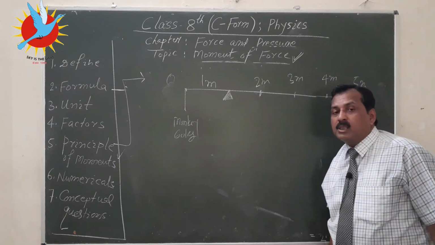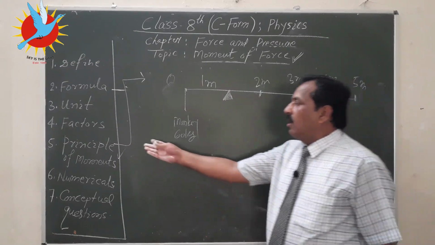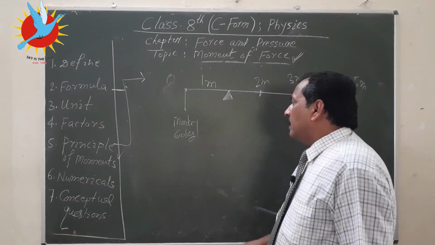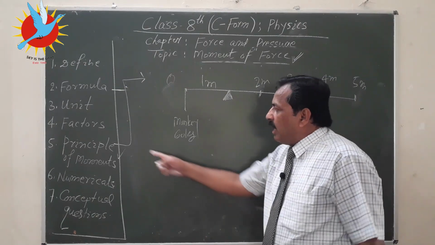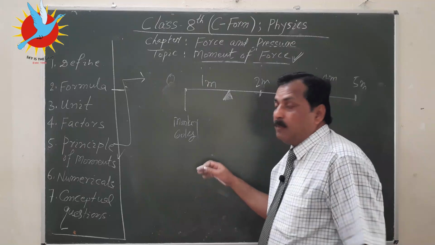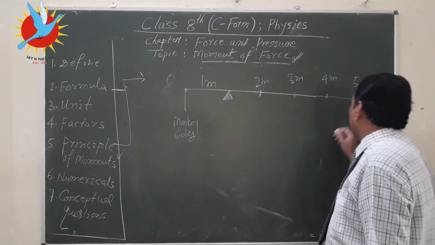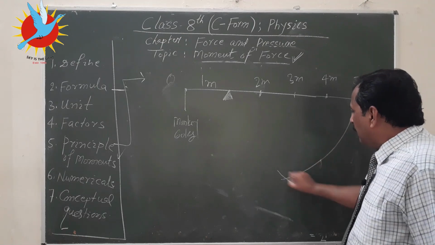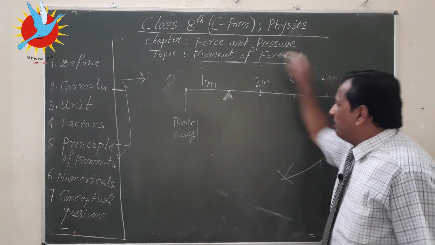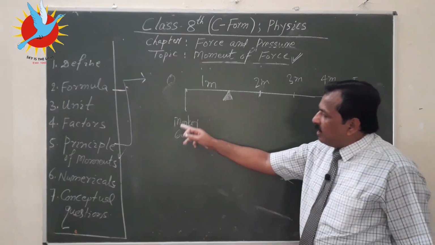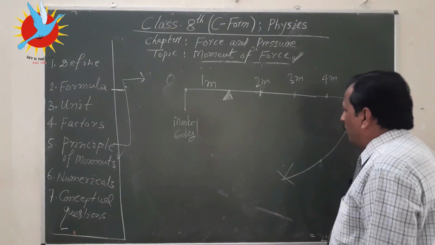We can solve this question by applying the principle of moments. So, how can we solve? Who will provide the clockwise moment? This cat will provide the clockwise moment, and this monkey will provide the anti-clockwise moment.